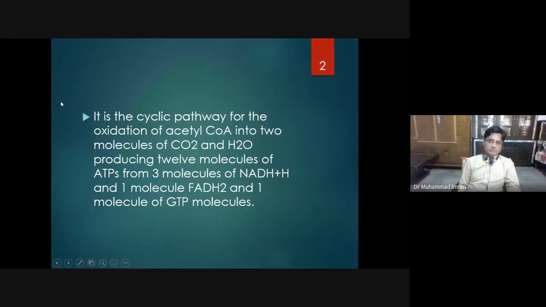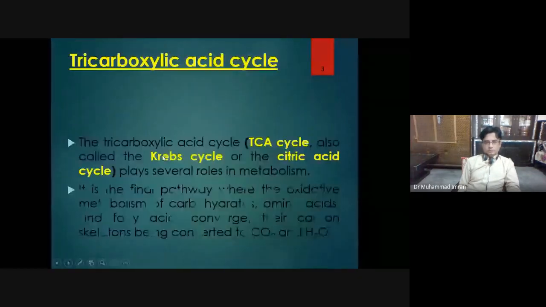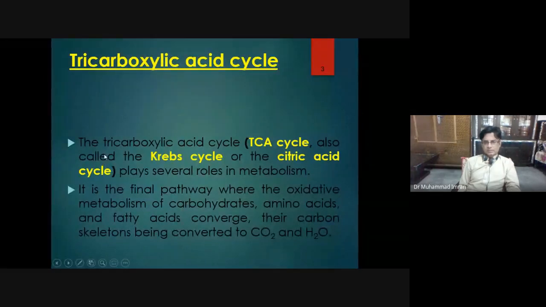So it is an oxidative pathway and a cyclic pathway in which we have oxidation of acetyl-CoA into carbon dioxide and water, producing 12 ATPs. So, tricarboxylic acid cycle or Krebs cycle. There are three names of the same cycle: the tricarboxylic acid cycle, Krebs cycle, and citric acid cycle.